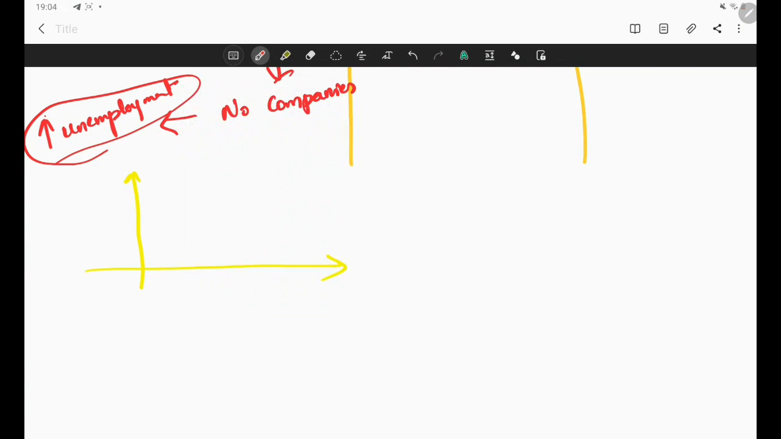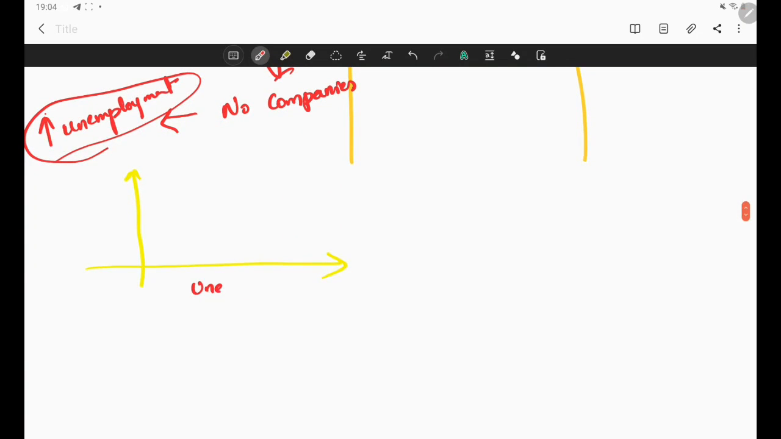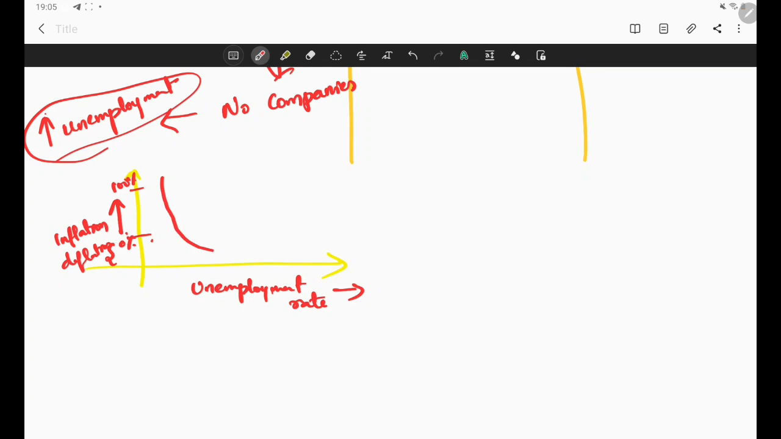In this Phillips curve, we'll have the unemployment rate on the x-axis, and on the y-axis we will have inflation. So if inflation is too low or negative, let's say here we have 0% inflation, and here inflation is negative, that is deflation. Here we have like 100%. So like this, the curve will be something like this.